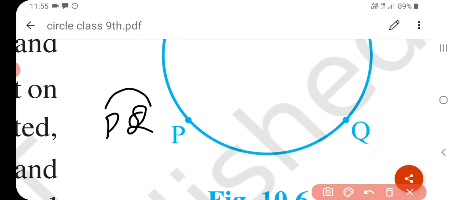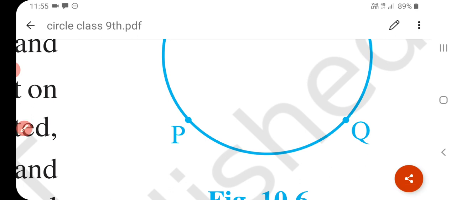Arc of a circle is divided into the following categories. Now an arc can also be divided into some categories, that is minor arc and major arc, then semicircle, then circumference. See here, this is a minor arc.